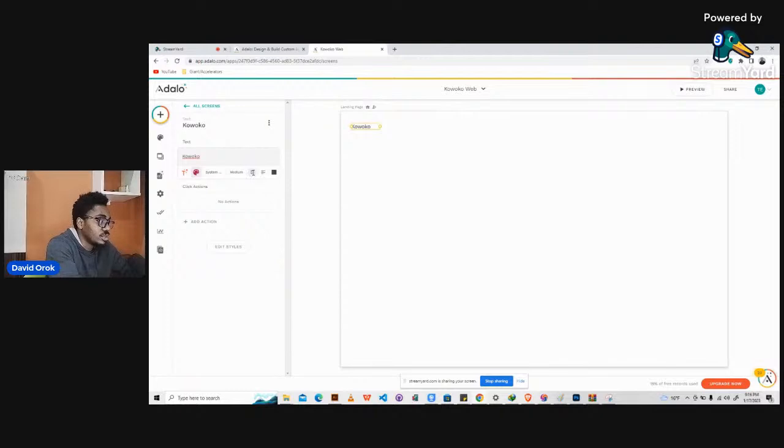I don't know, if we use 36, will it be too large? Okay, that's large, but we will resize it with time. Maybe let's make it 26. Okay, then from there we change this to extra bold, and this is cool like that. So we have the logo here, right? And then the next thing we could quickly do is we have the logo.